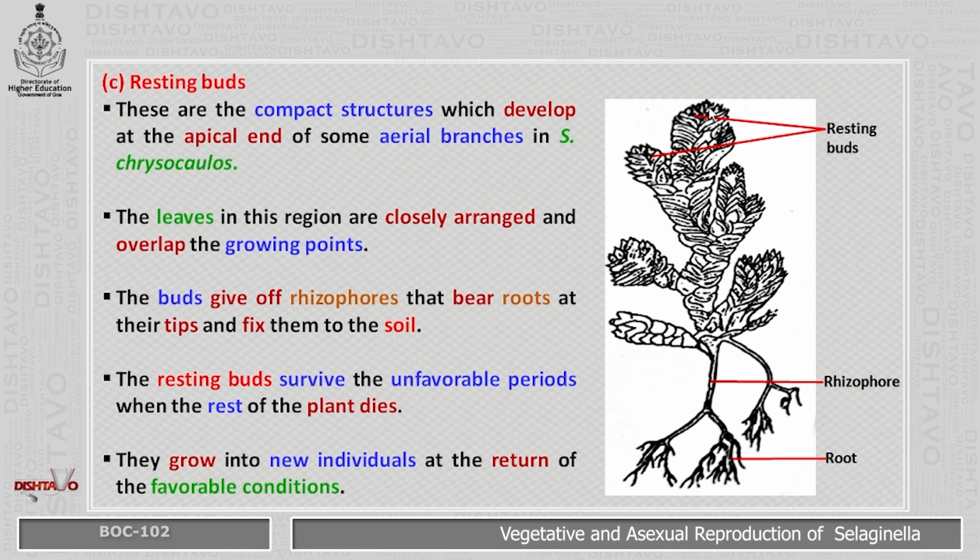The buds give off rhizophores that bear roots at their tips and fix them to the soil. This is the rhizophore which is given off by the buds, and it grows long and fixes itself to the soil. The resting buds survive the unfavorable periods when the rest of the plant dies. They grow into new individuals at the return of the favorable conditions.